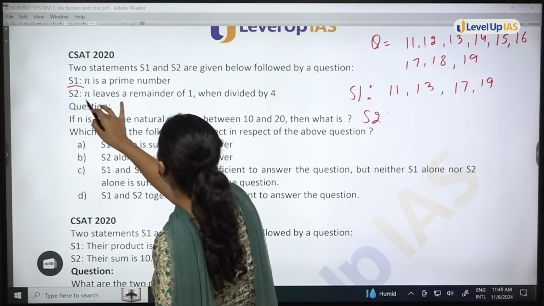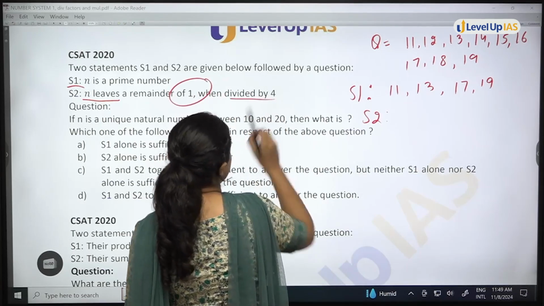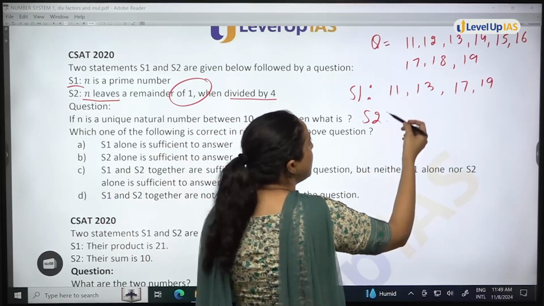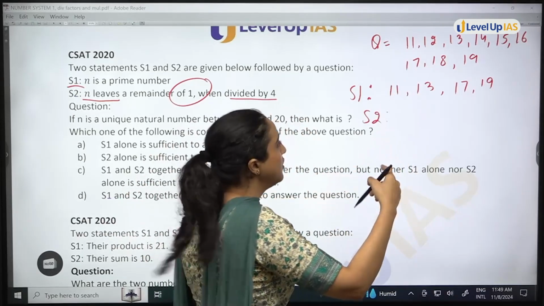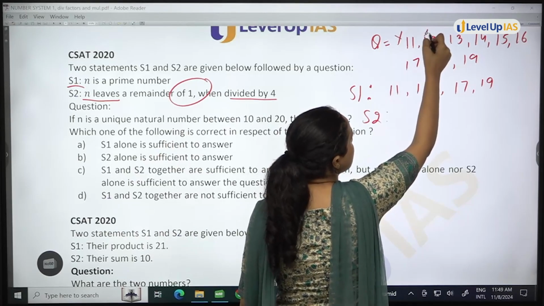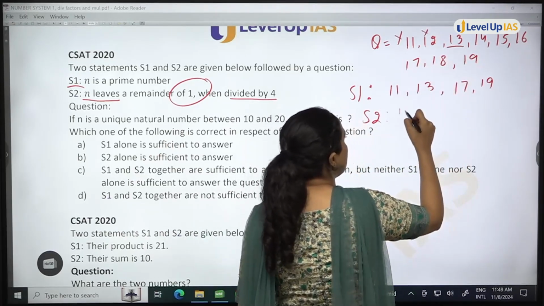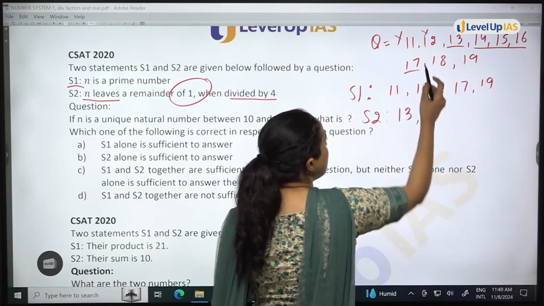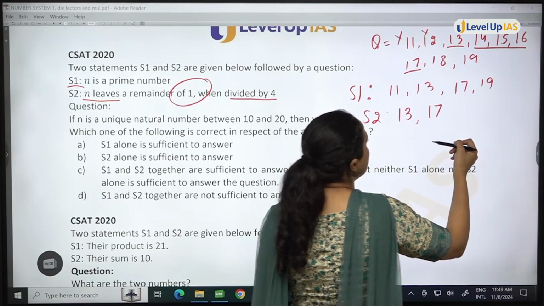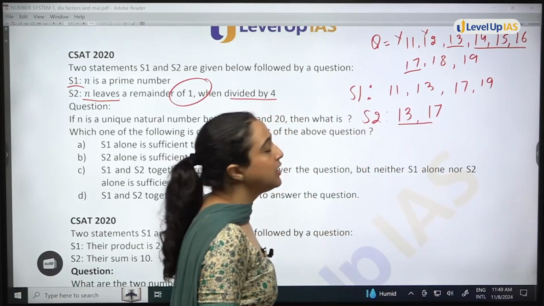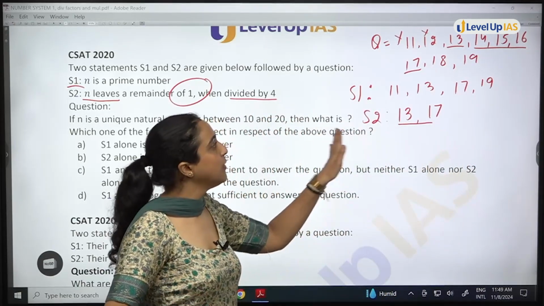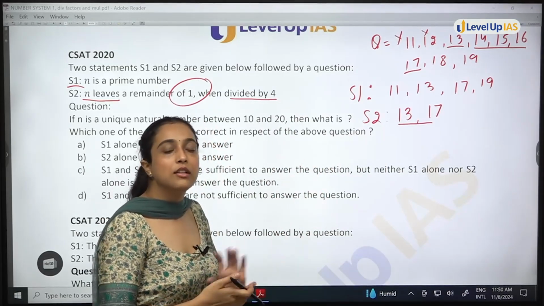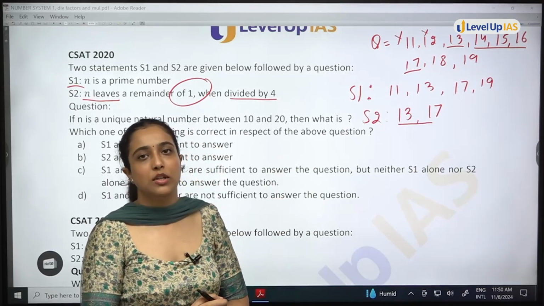Moving on to statement 2. Statement 2 is saying n leaves a remainder of 1 when divided by 4. Will 11 leave a remainder of 1? No, that means 11 is not there. 12 is not there. 13 will, 13 is there. 14 will not be there. 15 again will not be there. After this, 17 will also leave a remainder of 1. So, according to statement 2, 13 and 17. Again, statement 2 will also not help in answering the question. The value of n cannot be uniquely identified.